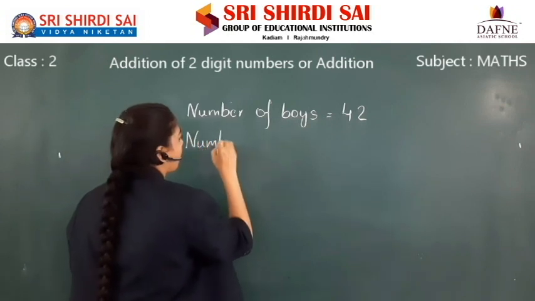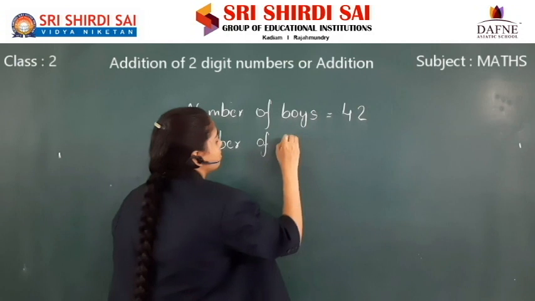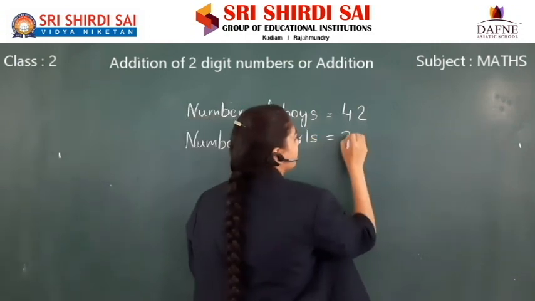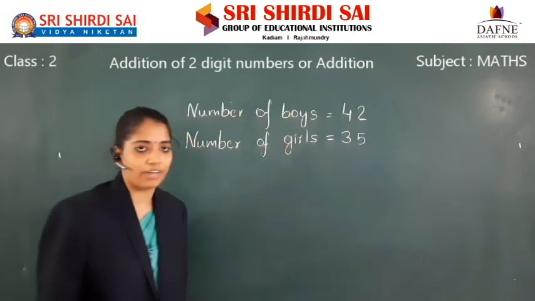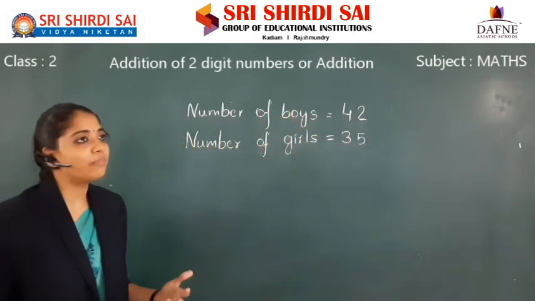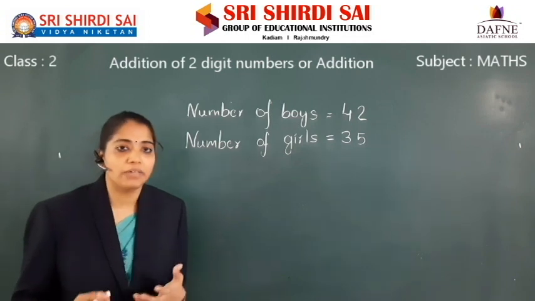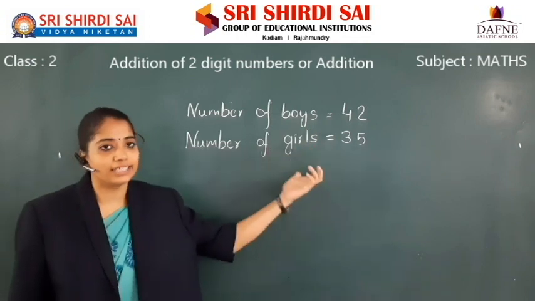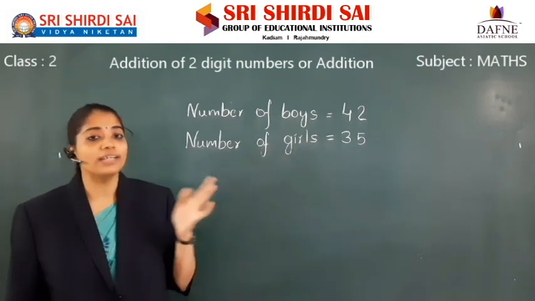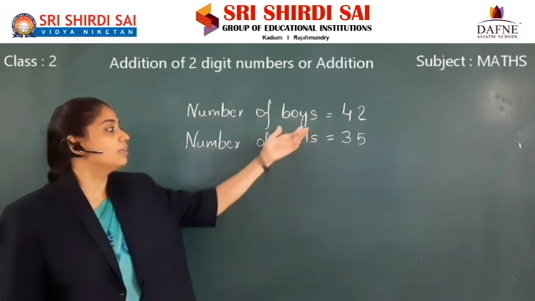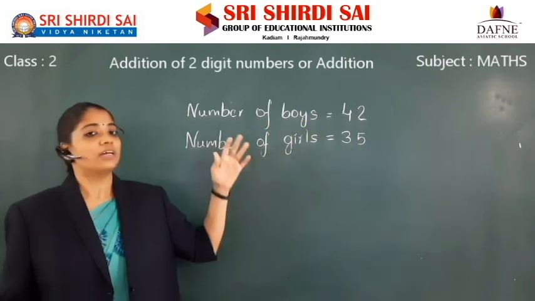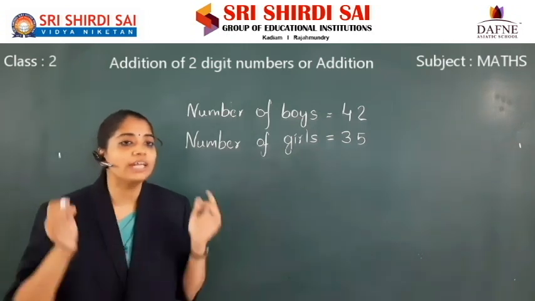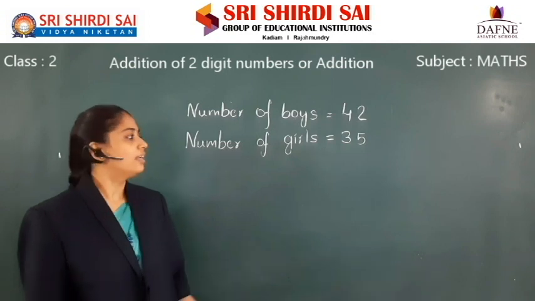Number of girls is equal to 35. How many students are there? Students means both boys and girls. So we have to add both boys and girls. What is the total number of students in the class? Let us know.